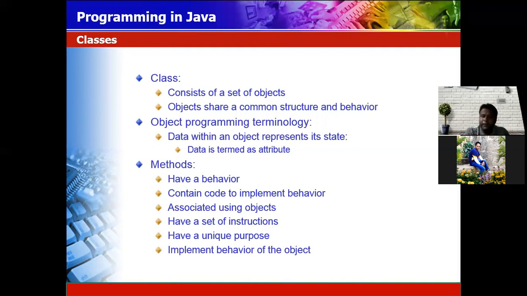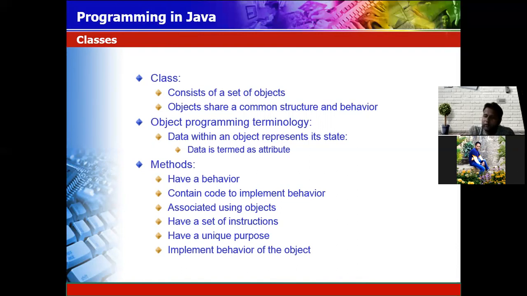In object programming terminology, data within the object represents its state. Data is termed as an attribute. Suppose in your mobile phone, if you have 15% or 20% of power, then it is notifying you that you have to go for a charge.